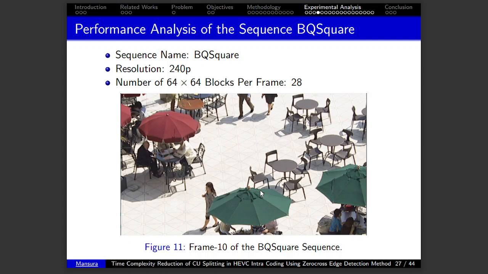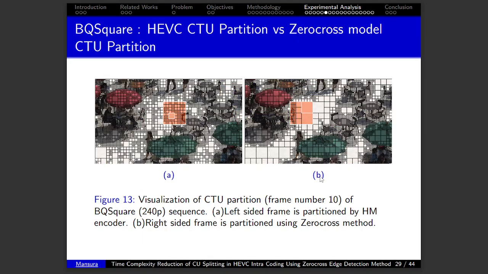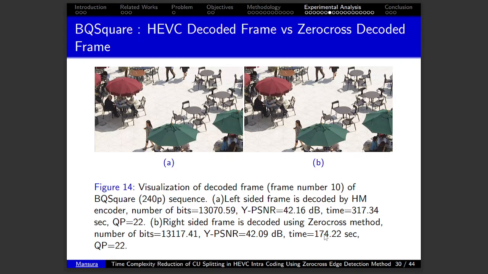Here's the performance analysis of the sequence BQSquare. This sequence resolution is 240p, and here we can see frame number 10 of this sequence. Here's the edge detection of frame 10 of the same sequence. In picture A, we can see the edge detection using Zerocross, and in picture B, we can see the coding tree unit partitioning. Here is the visualization of coding tree unit partitioning. The left-sided frame is partitioned by the HM encoder, and the right-sided frame is partitioned using the Zerocross method.